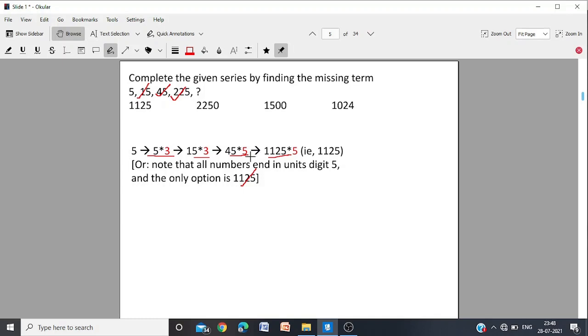So after 225, sorry, this should be 225. 225 should be multiplied by 5 because 2 times you have been multiplying with 3 and 2 times you will multiply by 5. So 45 into 5, 225. Now this 225, again you multiply by 5. So 5 into 3, 15. Again into 3, 45. Now 45 into 5, 225. Again into 5 will give you 1125.